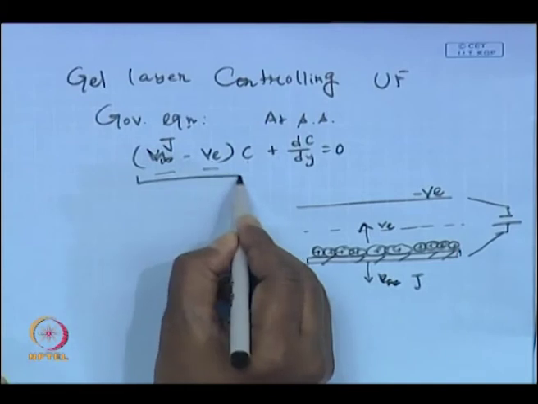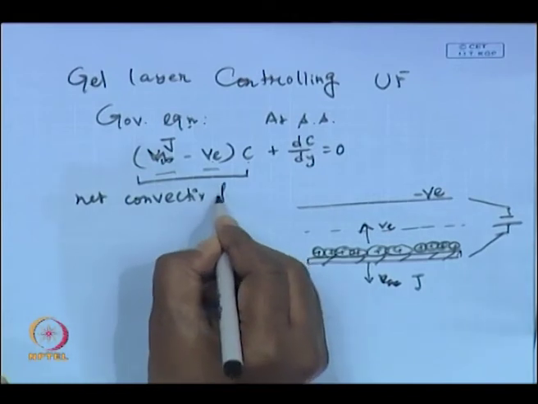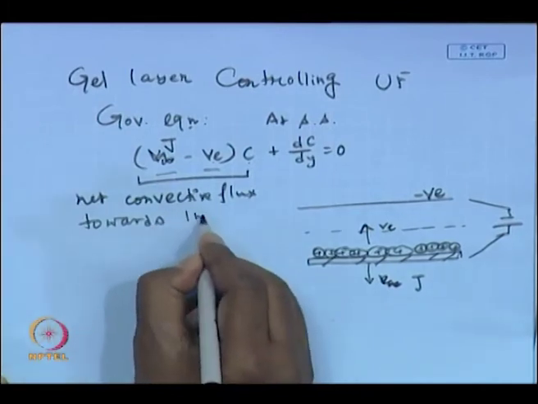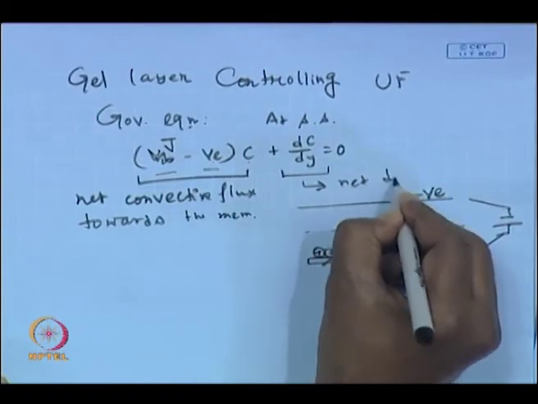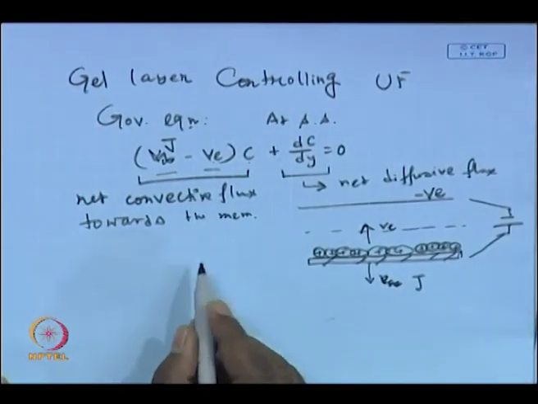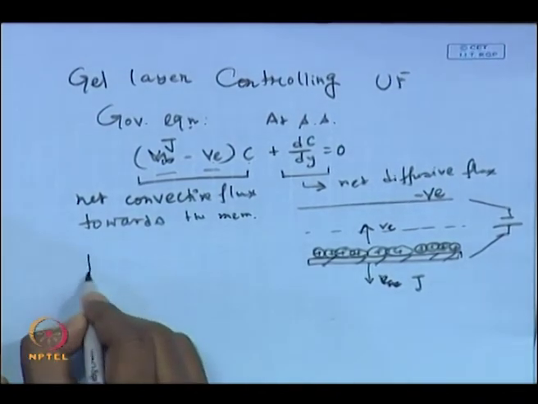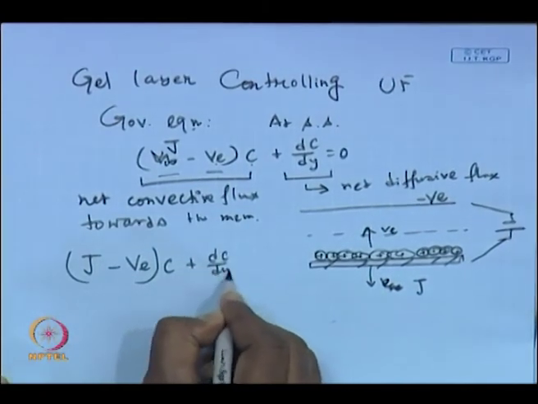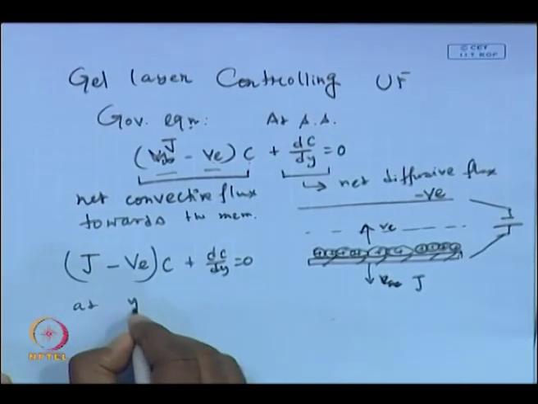So, net this will be giving you net convective flux towards the membrane, and this will be the net diffusive flux away from the membrane. And at the steady state, we have discussed that these two fluxes will be equal. So, you can integrate. So, this equation becomes finally (J - V_e) C + D dC/dy will be equal to 0.